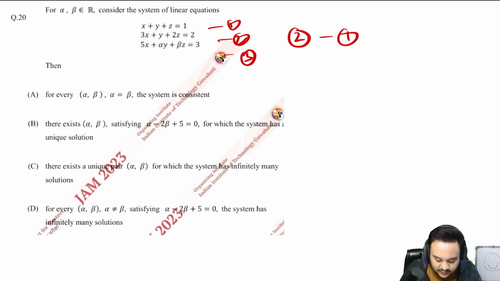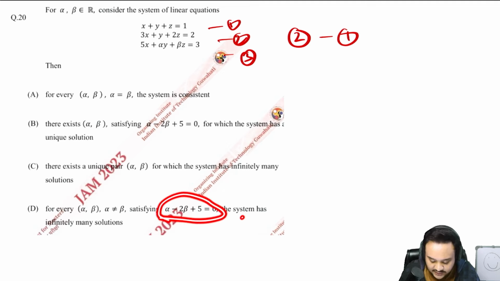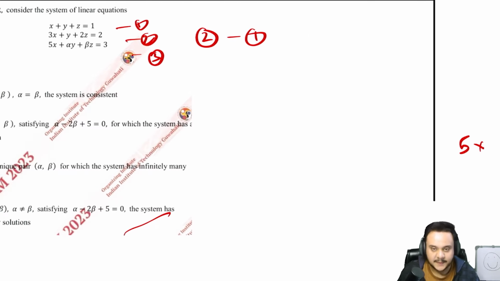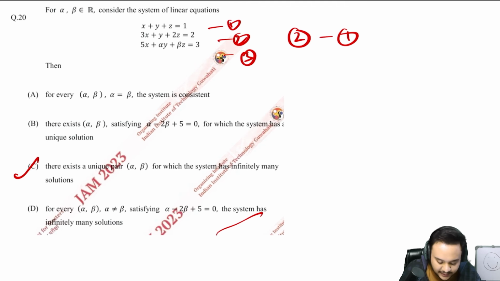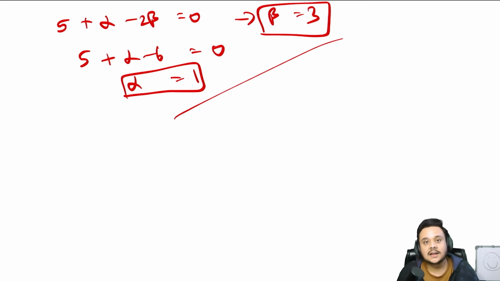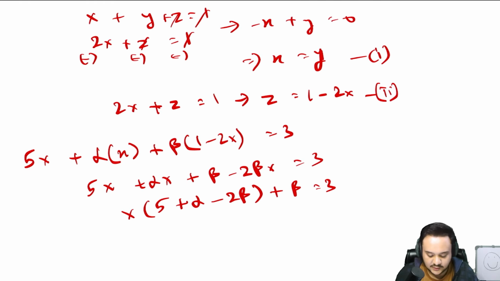And if you read the last option, it says that for every alpha, beta, whenever alpha is not equal to beta, that satisfies this equation, the system has infinitely many solutions. That is not true, and that is actually a trap that you could have fallen for if you just directly found out the determinant of this system without actually looking at anything else. That is why many students made this mistake, but for you the answer has to be C, because you have found a unique pair of alpha and beta that is giving you infinitely many solutions in this consistent system. So that was actually a very interesting question.